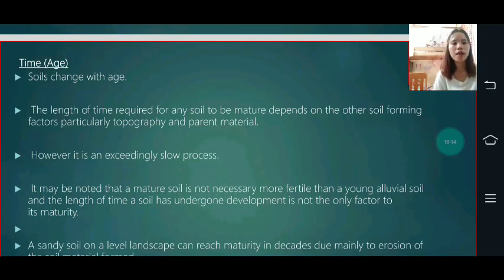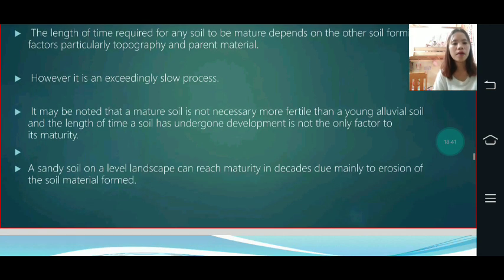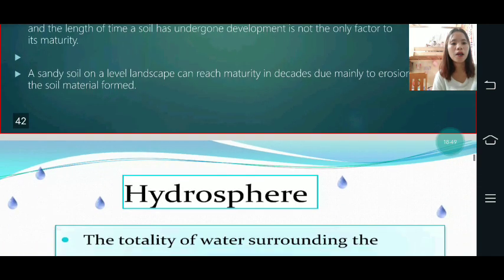Soil changes with age. The length of time required for any soil to mature depends on the other soil forming factors, particularly topography and parent material. However, it is an exceedingly slow process. It may be noted that a mature soil is not necessarily more fertile than a young alluvial soil, and the length of time a soil has undergone development is not the only factor in its maturity. Sandy soil on a level landscape can reach maturity in decades due mainly to erosion of the soil material.